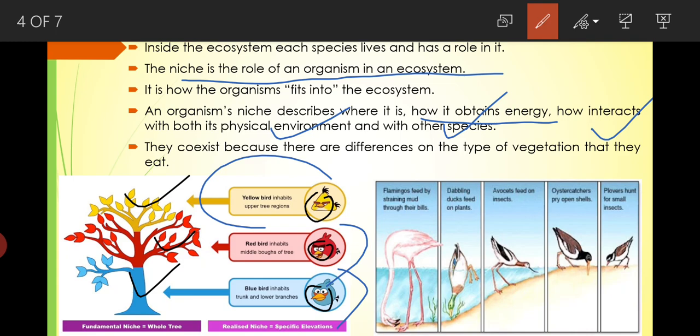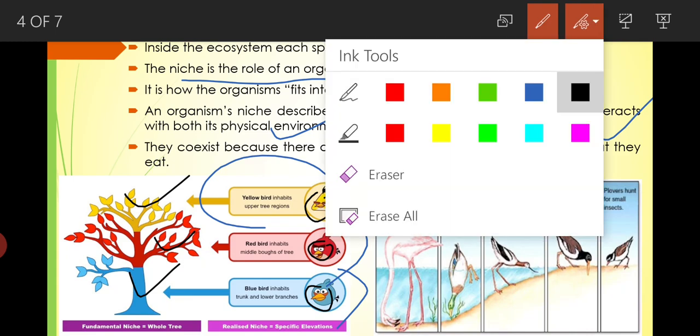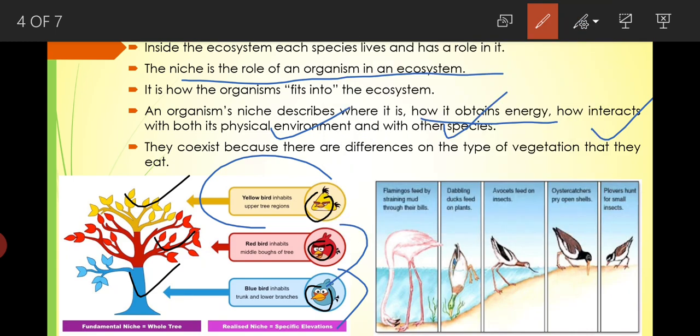So the way in which an organism fits in the ecosystem and how it interacts with other species and with the environment is called a niche. Also, you can see the second picture, which is very interesting because it shows 5 different kinds of birds, each of which has different mouth parts and eats a different kind of vegetation.